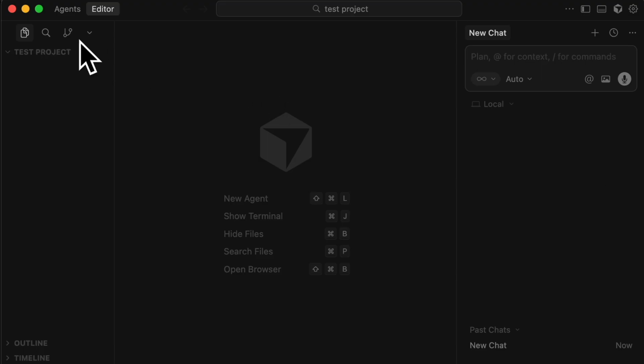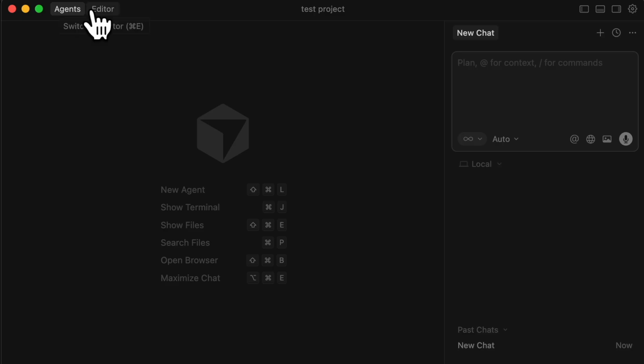Don't overcomplicate it. You've got editor here and agents. So if you click left and right, you've got both of them. Doesn't matter which one you click to start on. Click on agent, for example. All we're doing here is the same thing. This is a chat. We're copying and pasting a command here. How do we decide what command it is? We're going to use Claude again.